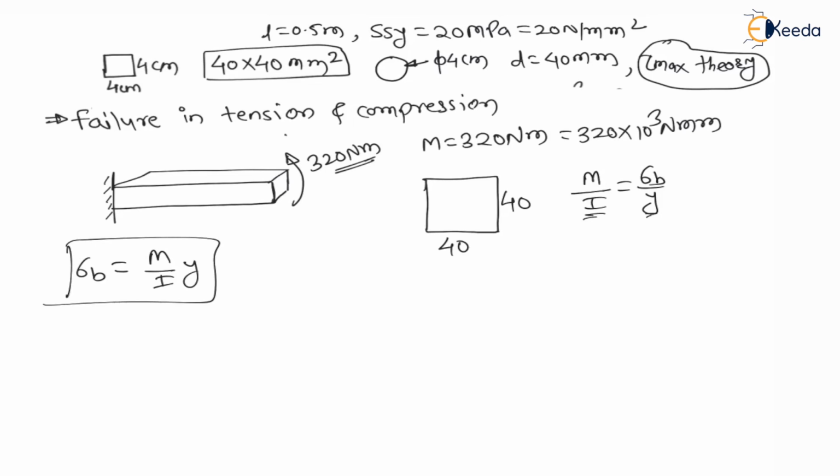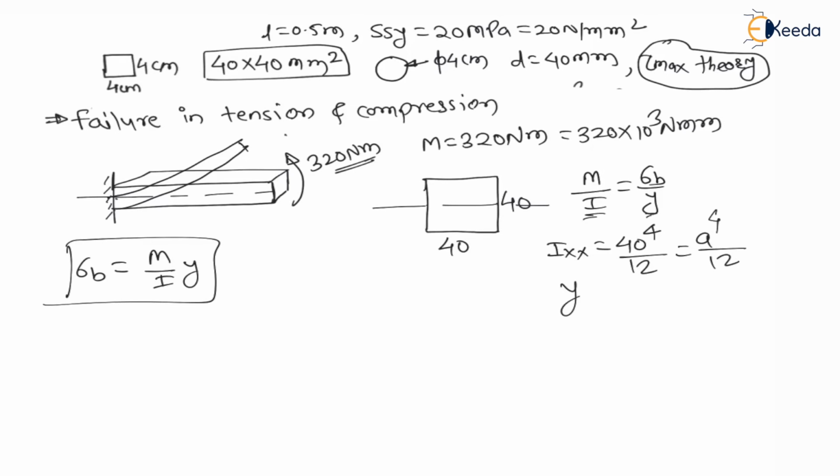Now here, is it bending about the x axis? It is bending about the x axis like this. Therefore we have to consider Ixx, and Ixx will be 40 power 4 divided by 12, right? It is a square cross section. For a square cross section it is a to the power 4 divided by 12. This is I, right?